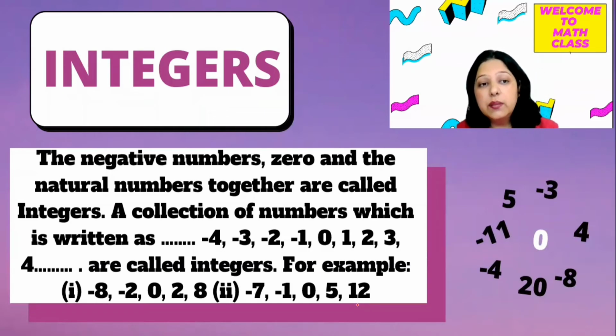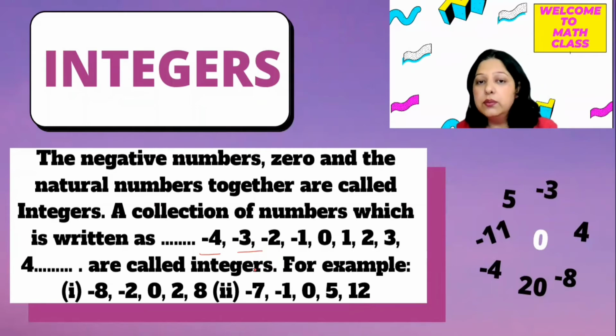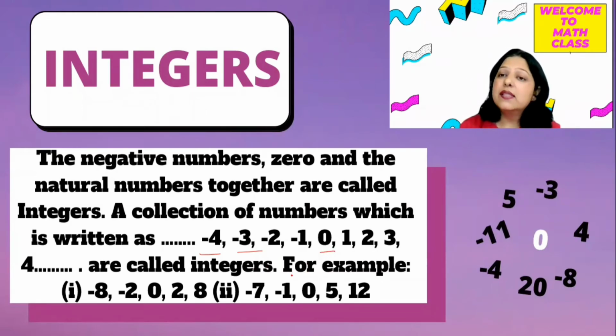A collection of numbers written like -4, -3. You must have seen these type of numbers in the lift. When you go up, you see plus, plus, plus. When you go down, you see minus something, -1, -2, like that. And zero we use for the ground floor. So these type of numbers we call integers.